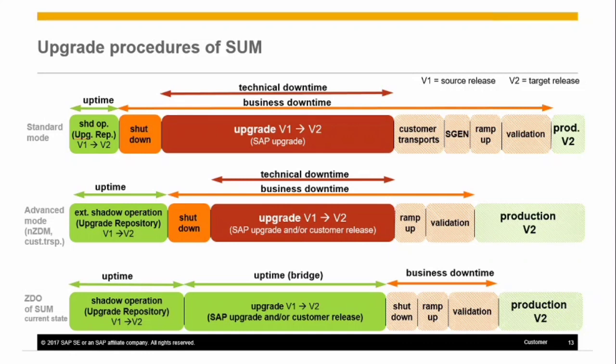Because more of the downtime-relevant update phases are executed while the system is still up and available for business users. The following deployment phases are executed in near zero downtime mode during uptime. Table structure adjustment including conversion based on the record and replay technique. Main import based on the record and replay technique.